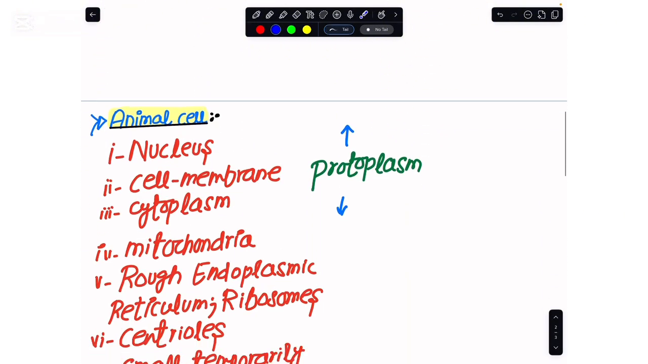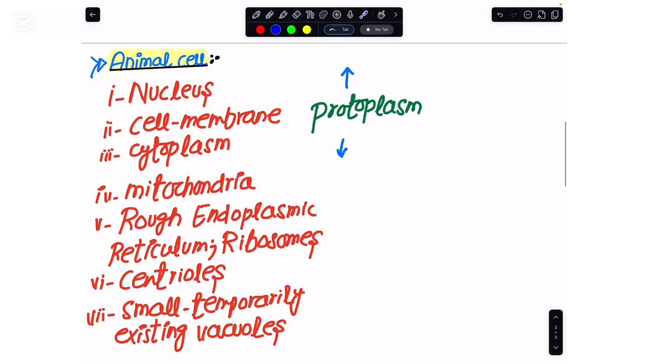Now, when we look into animals, the cells in them are animal cells, and the animal cell has multiple components. We have the nucleus, the cell membrane, and the cytoplasm, and collectively these three components make up the living matter of the cell, which we call the protoplasm.